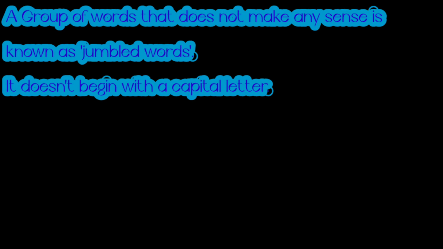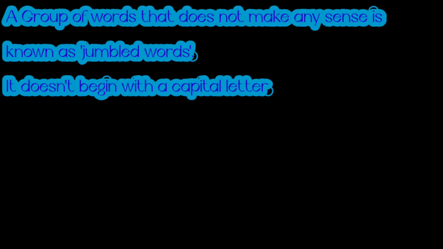So what did we learn about jumbled words? A group of words that does not make complete sense, or any sense, is known as jumbled words. Jumbled words do not begin with a capital letter.